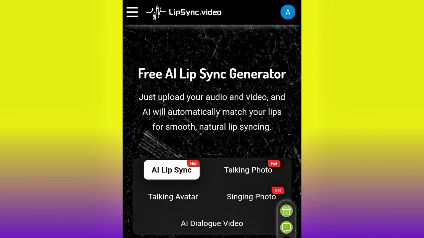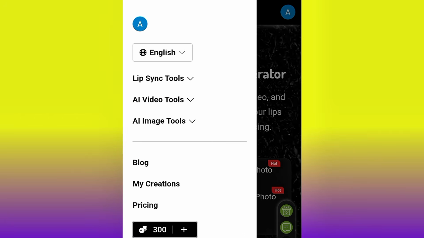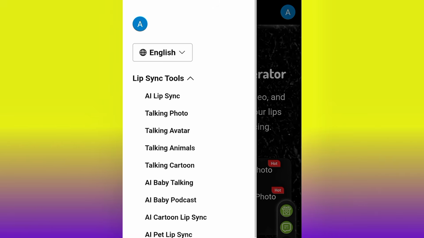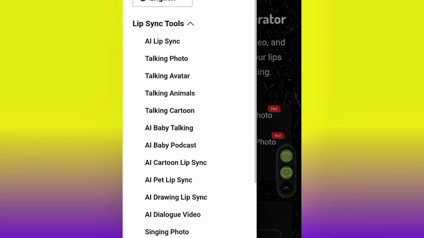So now the next thing that you need to do is to go ahead and click this hamburger icon, as you can see. If you click it, you are going to see lip sync tool and AI video tools and also AI image tools. Go ahead and click this lip sync tools. If you click the lip sync tool, you are going to see a whole lot of lip sync here. As you can see, AI lip sync, talking photo, talking avatar, talking cartoon, and so on.